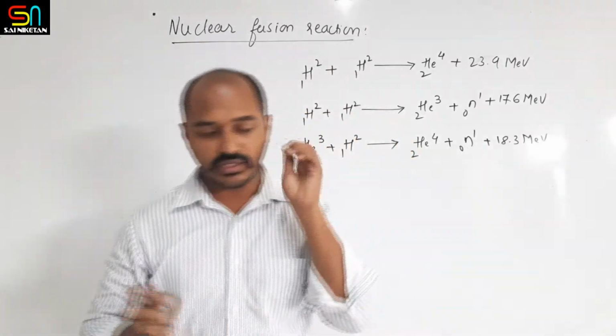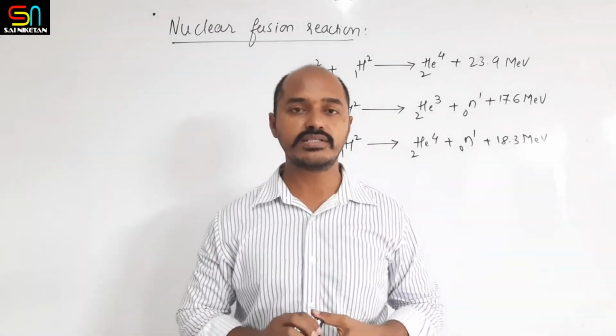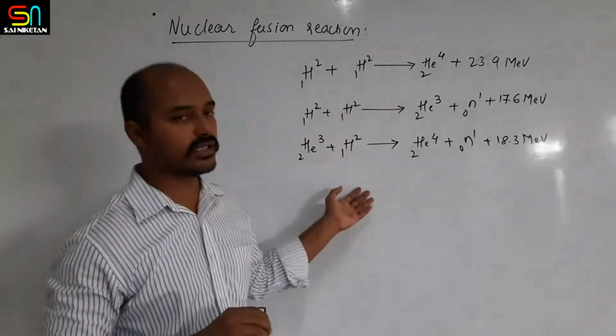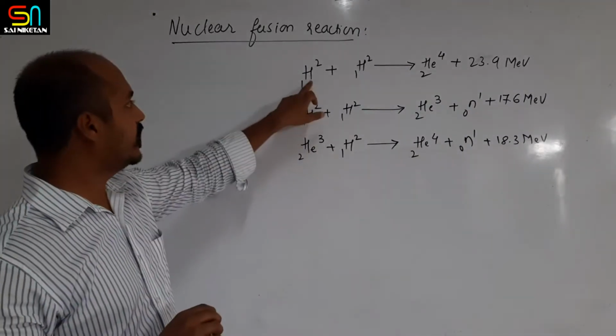and during the combining, a huge amount of energy is released. So this is one of the reactions which takes place in the stars and the sun. One of the examples is written here.